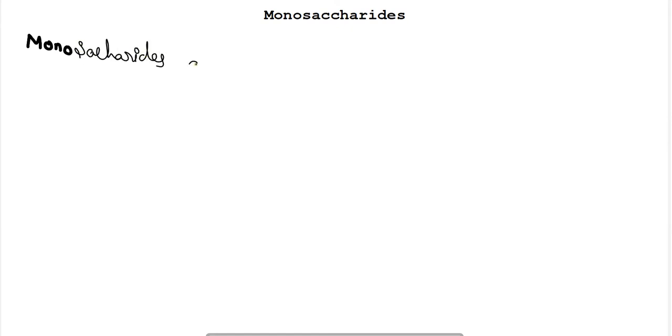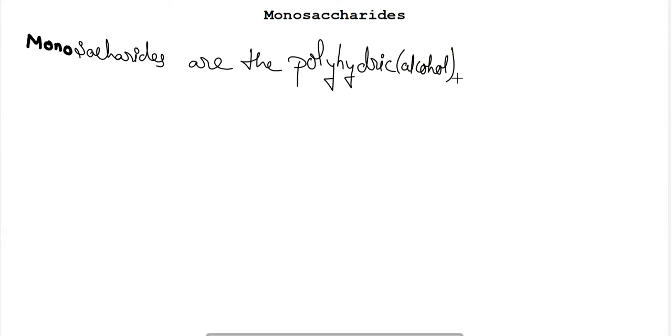Monosaccharides are the polyhydric compounds. Hydric means alcohol, so polyhydric means they contain a polyhydroxyl group, many OH groups, in this compound, and the functional group present in this type of hydrocarbon compound will be either aldehydes or ketones,